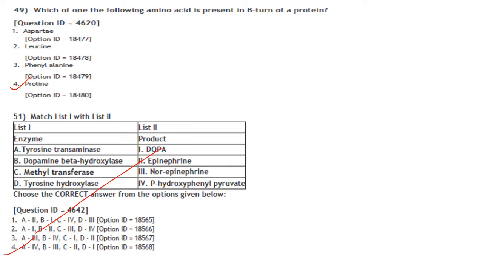Then next one, match list 1, that is enzyme, with their product. So tyrosine transaminase gives para-hydroxyphenyl pyruvate, dopamine beta hydroxylase gives norepinephrine, methyl transferase gives epinephrine, and tyrosine hydroxylase gives dopa. So the answer here is option 4: A4, B3, C2, D1.